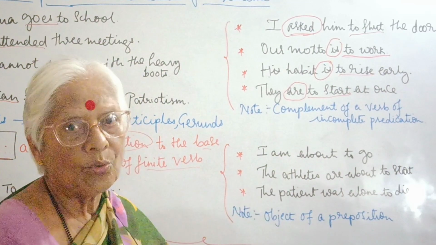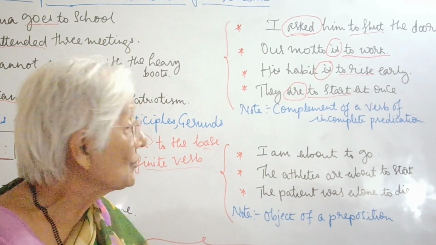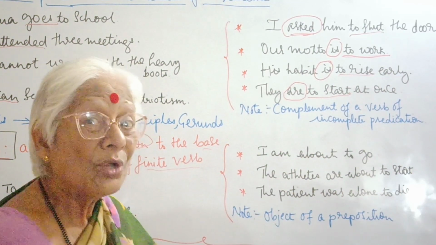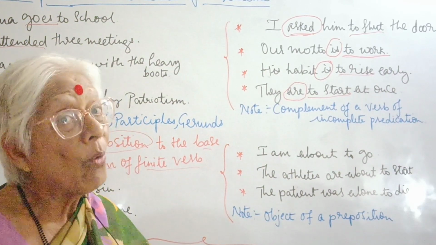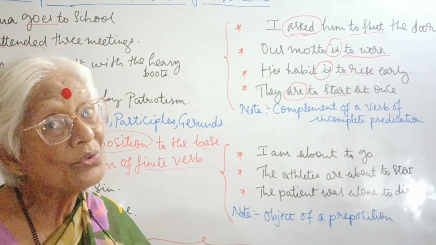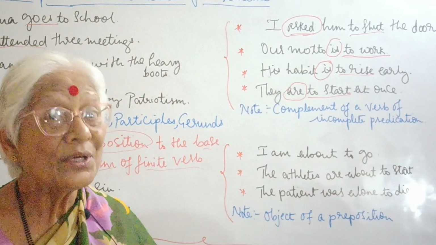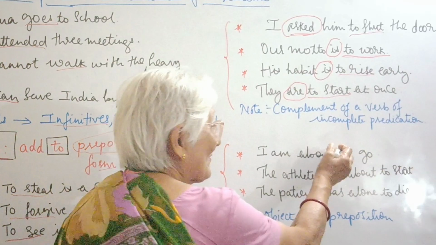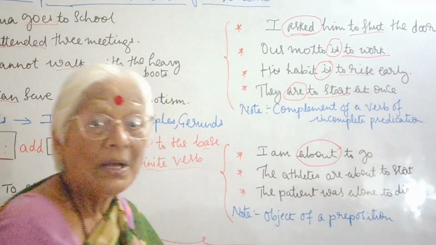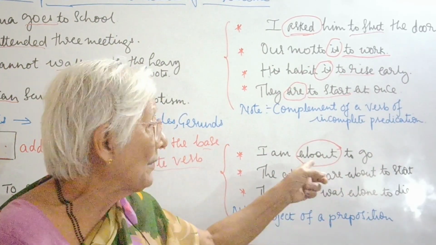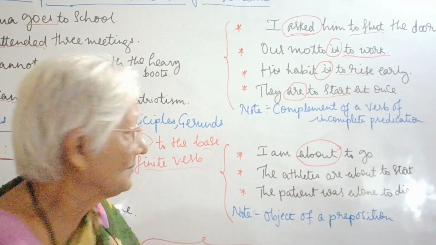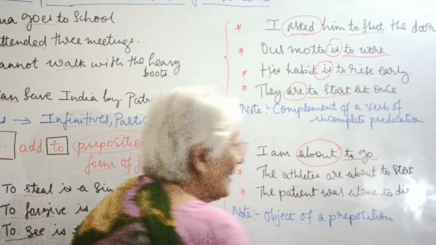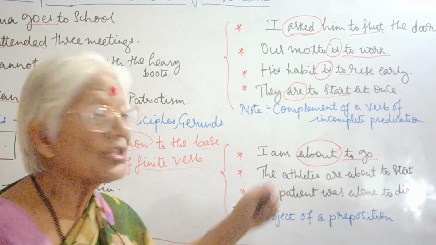I am about to go. Now, here you see the word about. Can you tell me what word class it belongs to? About. What word class? It's a preposition. So now the infinitive to go is placed after the preposition about. So it is the object of the preposition about.